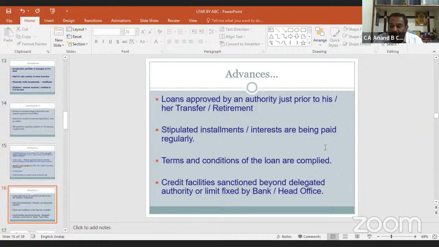So keep the copy along with our documents, working papers, as your supporting document, that the branch officials are having powers to sanction so much loans. And if any case which is not within the power of the bank officials, you have to report in LFAR as well as in your main audit report. Normally it will not happen, but as a precautionary measure it should be taken.